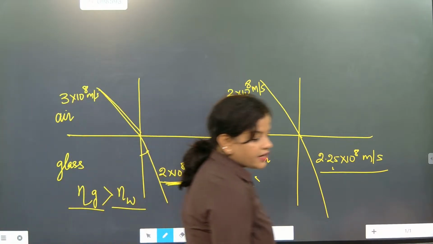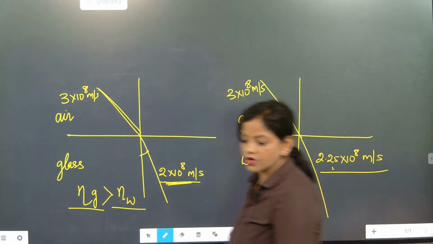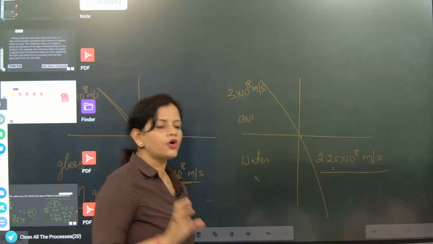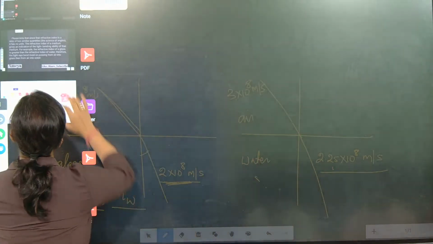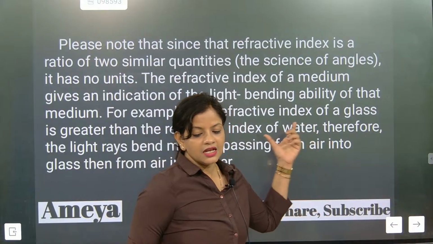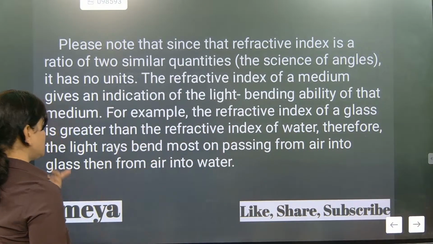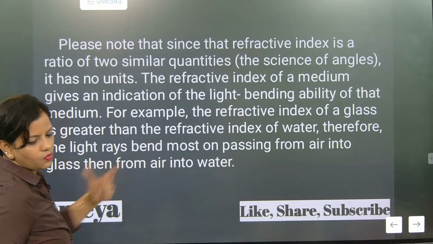So this is exactly the most important part we have done. This was the clarity we needed to understand about refractive index. For refractive index, what is the unit? No unit, because it is in ratio form. So since it is in ratio form, the refractive index of water is less compared to the refractive index of glass, because bending is more in glass than in water.